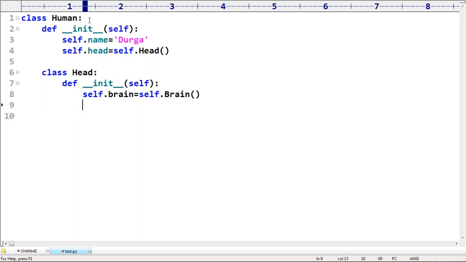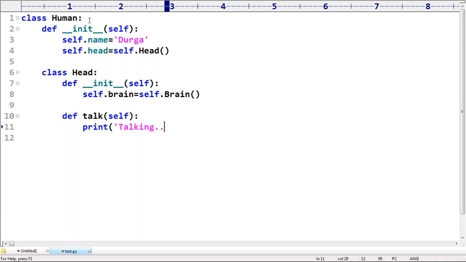By using this head, we can perform the talk function. def talk(self): print talking. Just observe that, talking, like this, right?